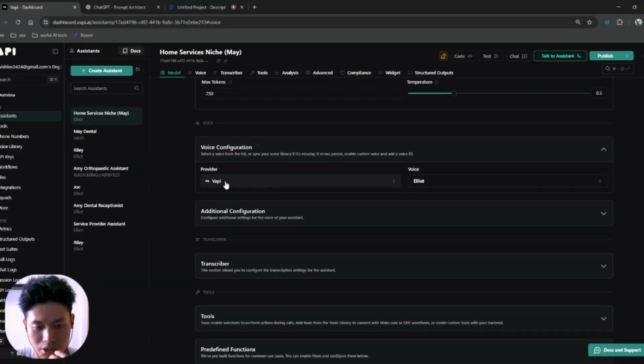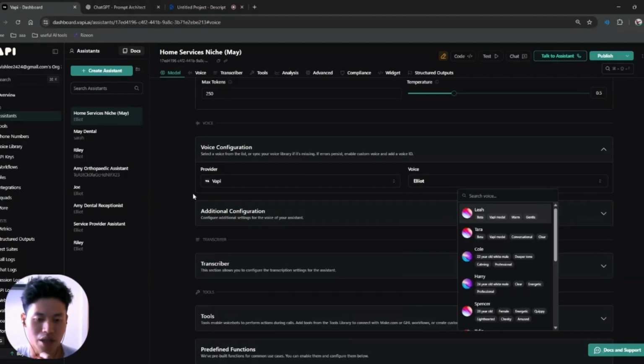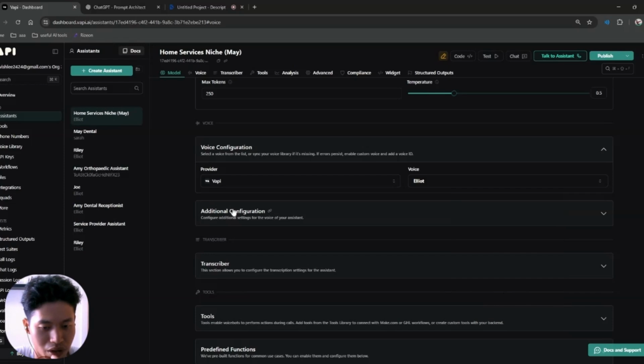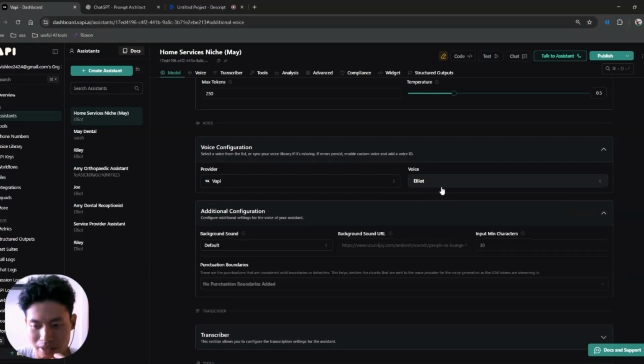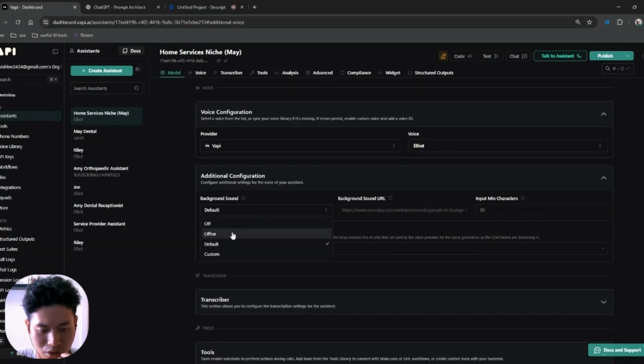So voice configuration, we have Vapi, which is the web. Inside Vapi there are different voices, so you can just use any voice that suits whatever human you wish to put inside. It can be any kind of voice that you prefer. For the background sound, you can have different backgrounds. I'll just put an office background so that it doesn't seem like an agent talking. It will seem like it is a human talking, in an office setting.